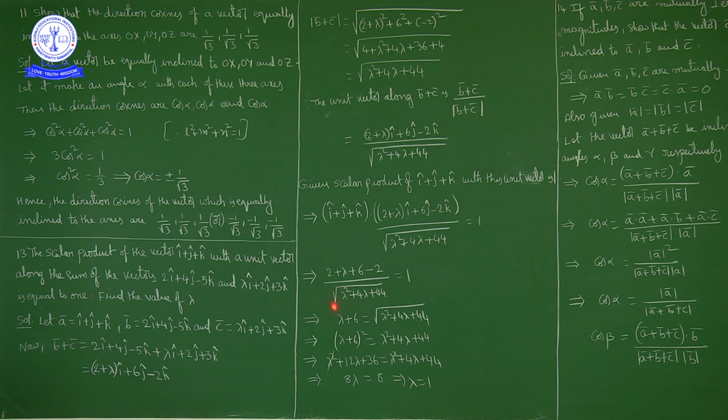Now squaring on both sides. On the left hand side we get (lambda plus 6) whole square, equal to the right hand side, where square and square root cancel.